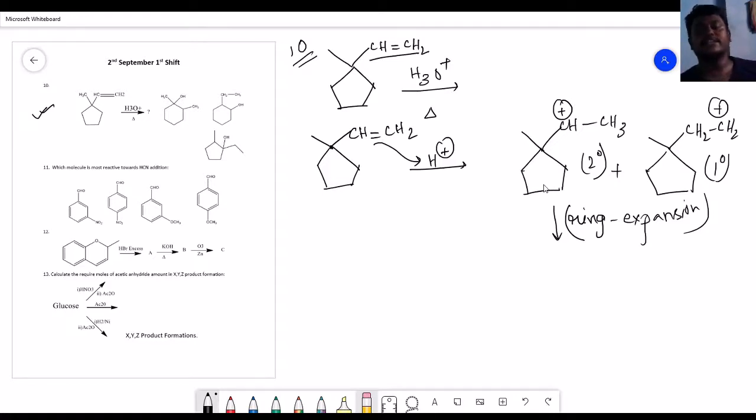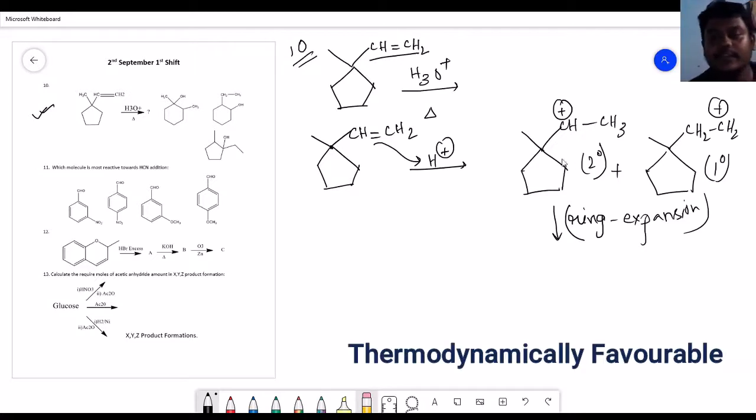There was another explanation in which we explained that ring expansion is a thermodynamic spontaneous phenomenon, because when the ring expansion happens, the randomness of the system is decreased, and when the randomness of the system is decreased, the entropy of the system is going to be decreased, which stabilizes the system, and that's why ring expansion is a very spontaneous phenomenon that we have.